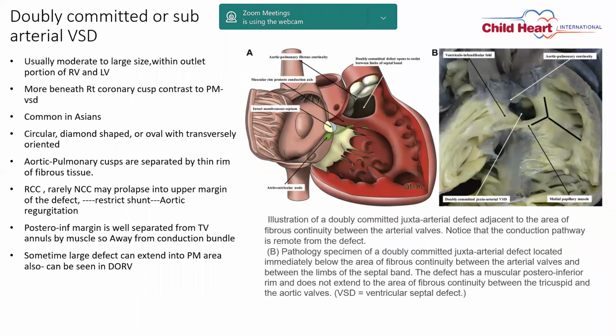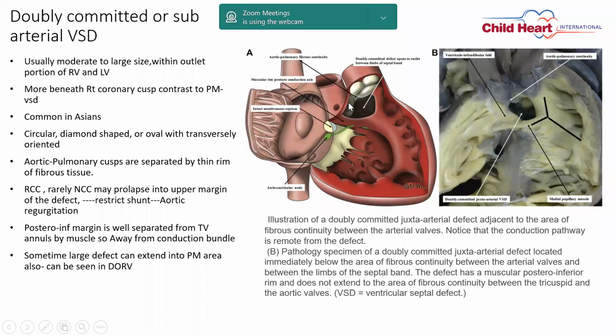Now we talk about the doubly committed or subarterial VSD. Here you can see in the picture the VSD is in the conal area where both the aortic wall as well as the pulmonary wall are exposed, and there is no muscle or fibrous tissue dividing the pulmonary wall and the aortic wall.